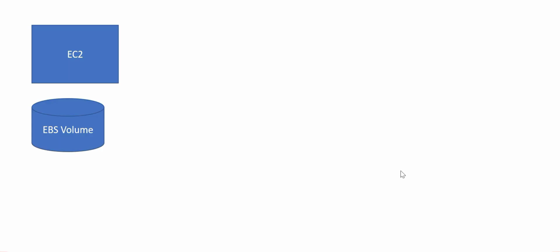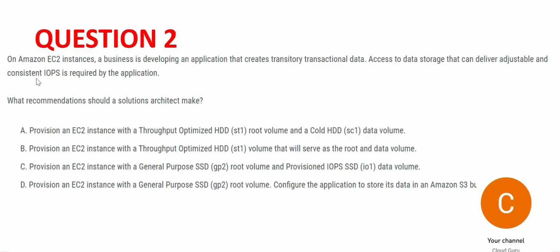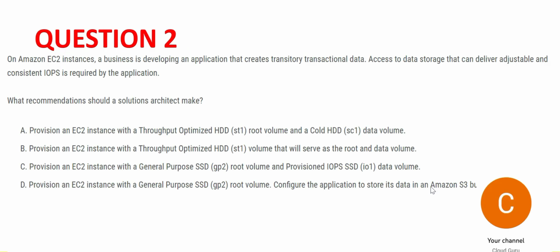The storage of EC2 instances are EBS volumes. This is where it stores the data. See, the keyword here is consistent IOPS is required. So this is the key. Let's scan through the options.